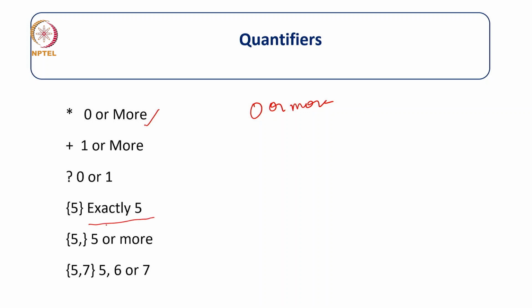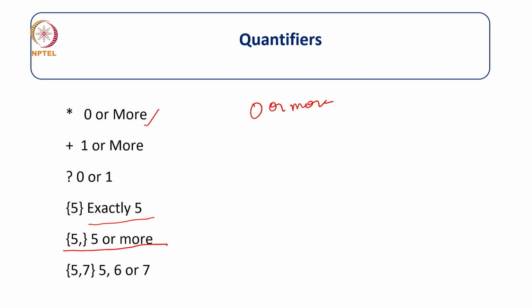Then we have this kind of quantifier, which represents exactly 5. Let's say we have to match a word with exactly 5 letters, we'll use it this way. Or if we have to match words having at least 5 letters, then we have to use it this way.